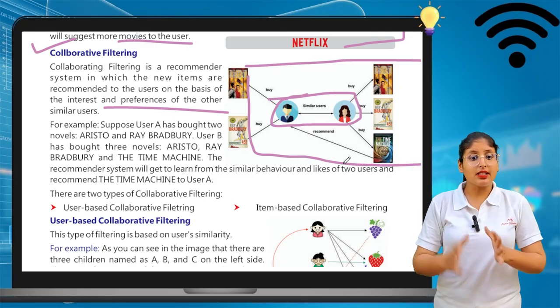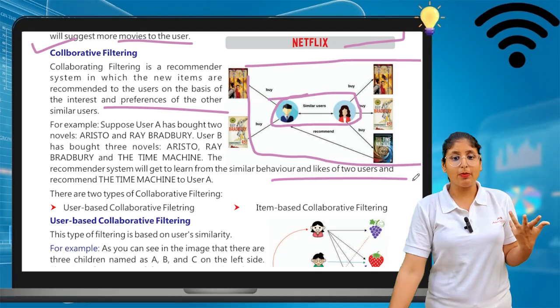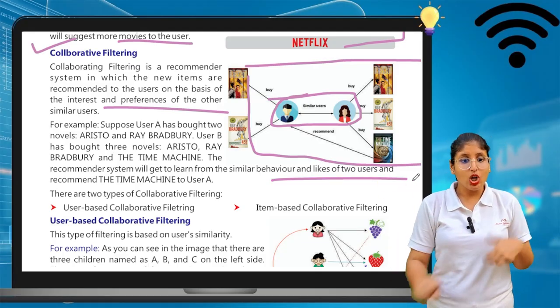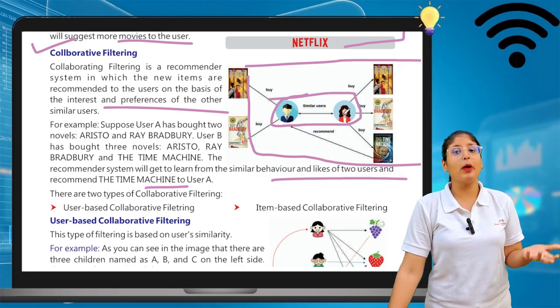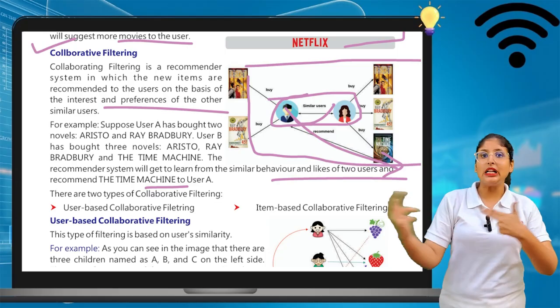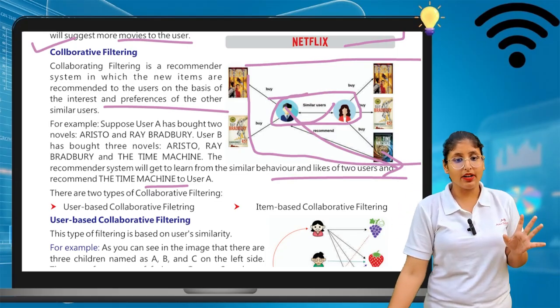The recommender system will learn from the similar behavior. Of course, they both have similar behavior because both purchased the same type of novels. So they give you the recommendation of The Time Machine for user A, because user B has bought this one. They give you the recommendation based on the similar interest of other users. And this is collaborative filtering.